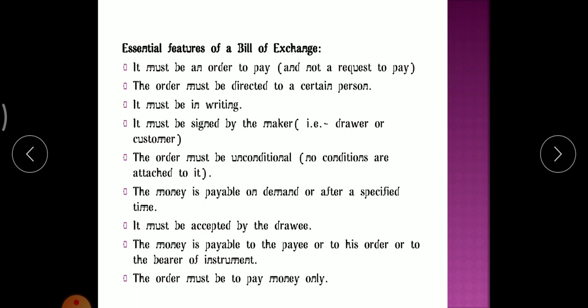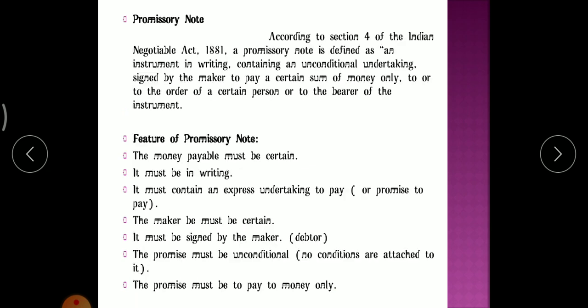Next, the order must be to pay money only. Okay, so these are the features of bills of exchange. Now, next, let us move towards the promissory note.